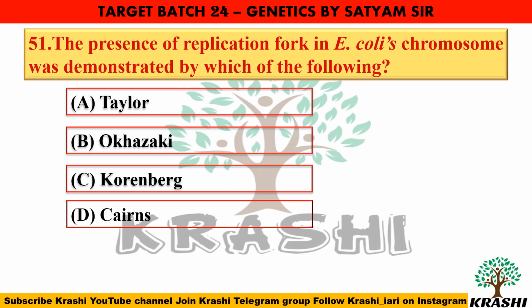Question number 51. The presence of a replication fork in E. coli's chromosome was demonstrated by which of the following? The correct answer is option D, Cairns.